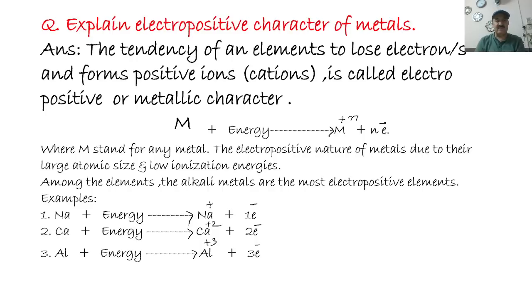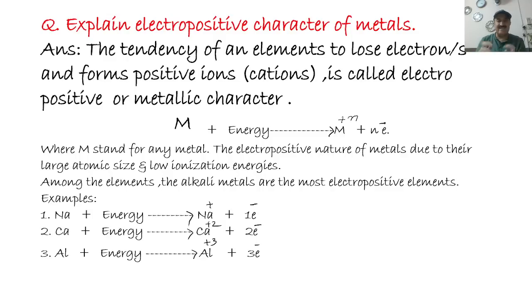The next question of this chapter, chemical reactivity, is electropositive character. Explain electropositive character. What is electropositivity, or metallic character? It is the tendency of an element or elements to lose electrons and form positive ions, called cations. For example, M stands here for metals.